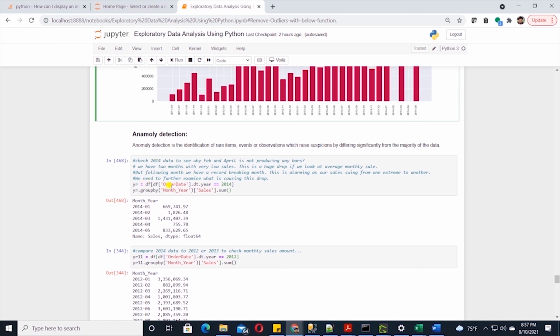I have filtered out the data based on order_date.year for 2014. Data is grouped by year-month. We can see the sales amount in Feb, but it's very low as compared to the rest of the months. Jan is 669,000, but Feb is a mere 1,800. There's a huge drop here. This is followed by 1.4 million. Same pattern follows in the next 2 months, huge swings in the sales.